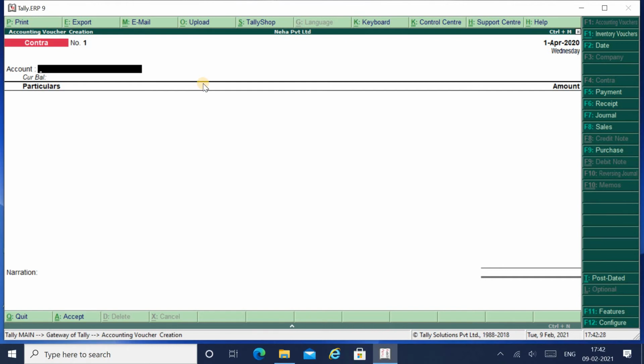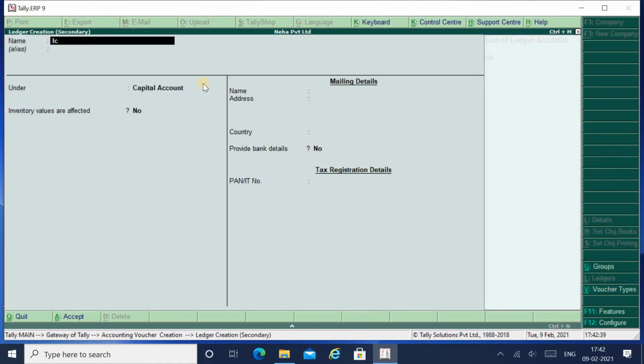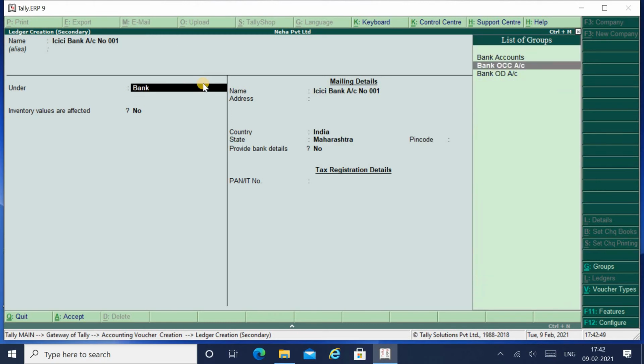Alright friends, when you deposit cash into bank, just remember you have to enter the bank account over here. Now there is no bank account, so I will create one. I will create ICICI Bank account number 001. You have to group it under bank account. If you have an OD account, no worries, you select the group as OD, and if you have a normal current or savings account, you select bank account.